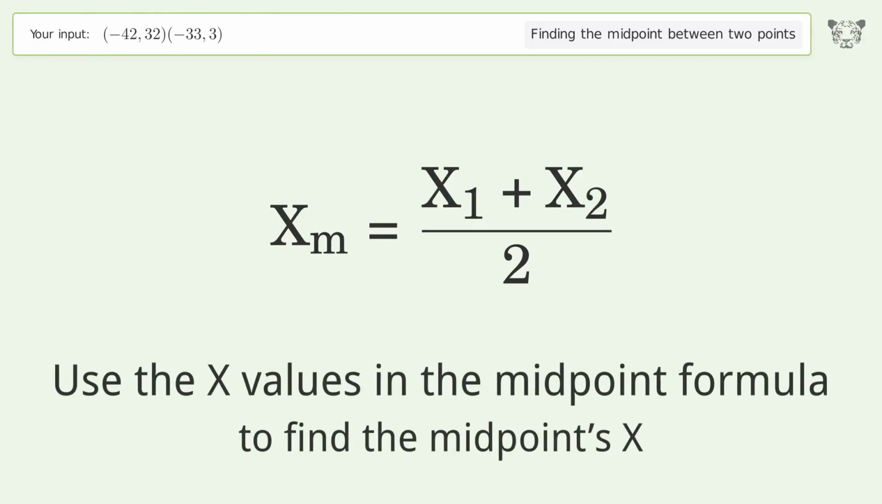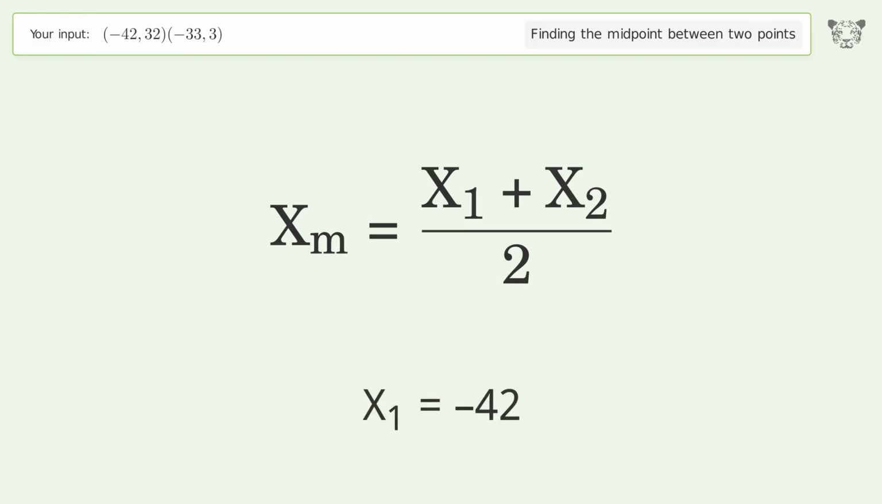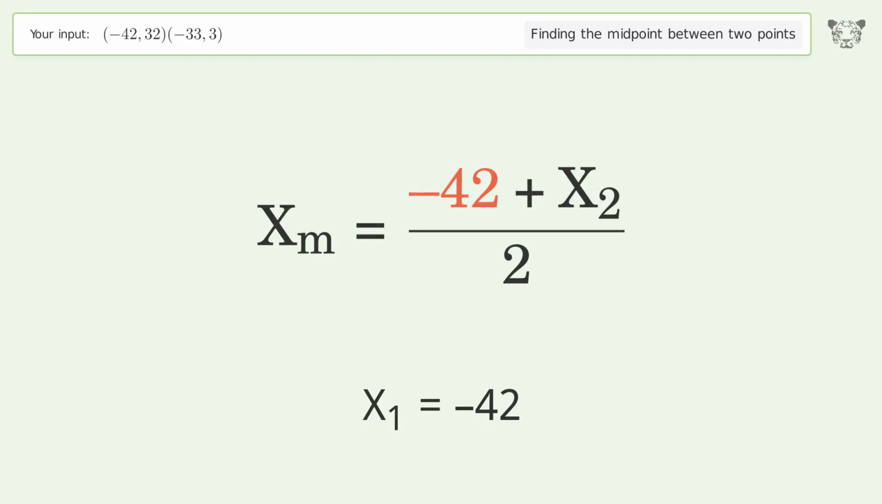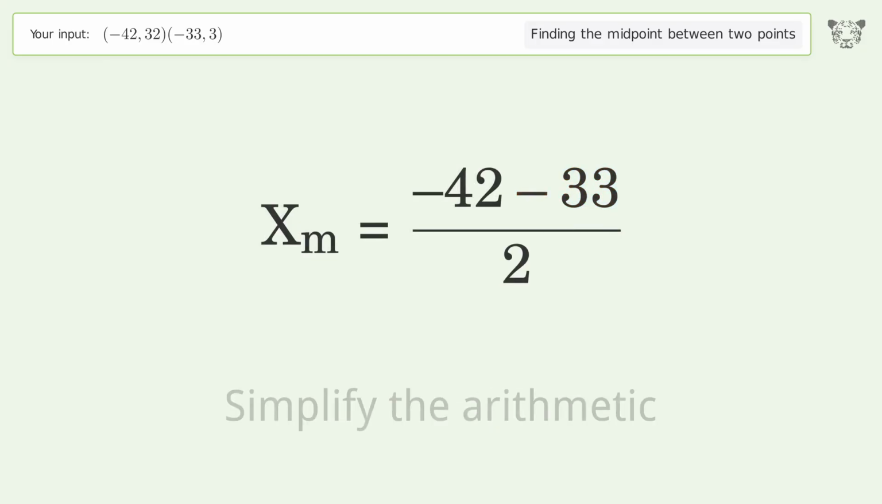Use the x values in the midpoint formula to find the midpoint's x. x1 equals negative 42. x2 equals negative 33. Simplify the arithmetic.